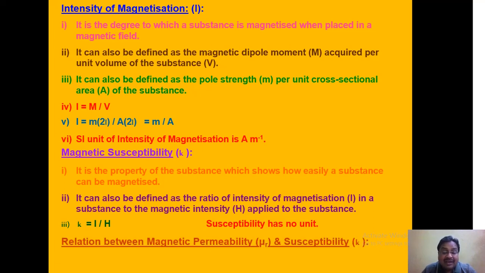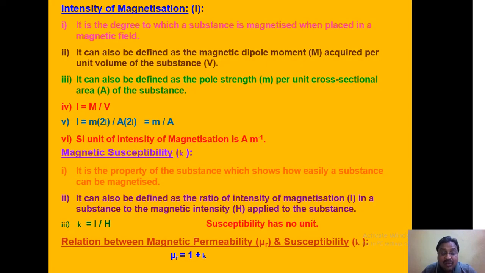But there exists a relation between magnetic permeability and susceptibility. We can establish this relation: mu r equals 1 plus k. Here mu r is the relative magnetic permeability, k is the susceptibility. So, knowing susceptibility, you can calculate relative permeability.